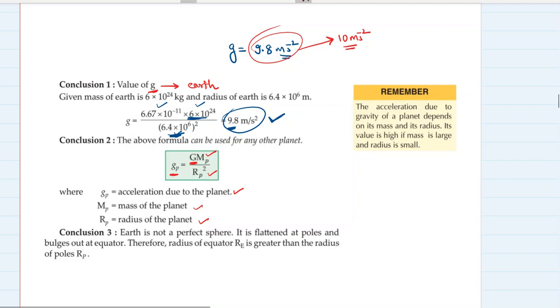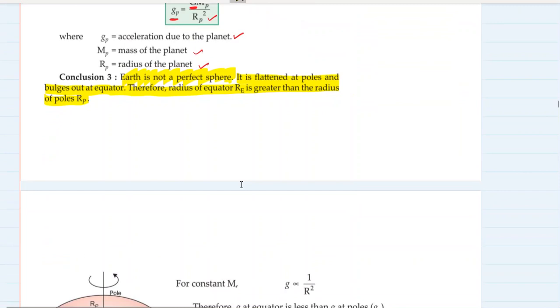Now here they are saying the same thing in conclusion 3, that Earth is not a perfect sphere. It is flattened at poles and bulged out at equator. Therefore, the radius of the equator is greater than the radius of the poles, and that's what they are finding.